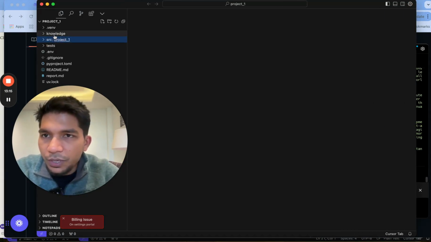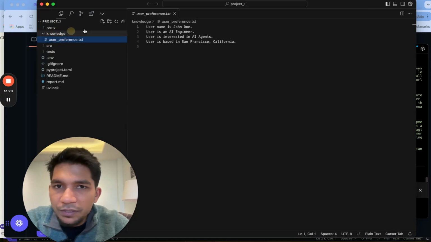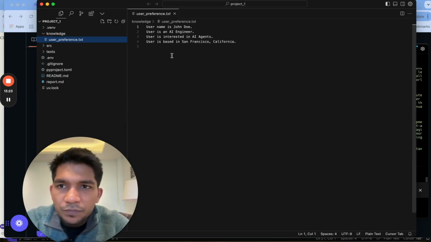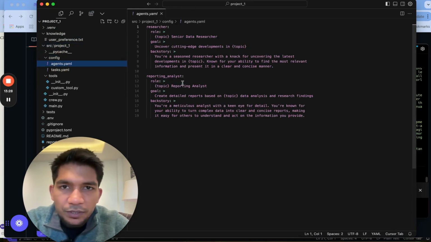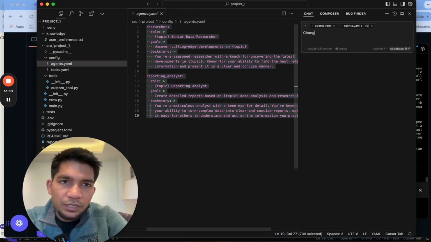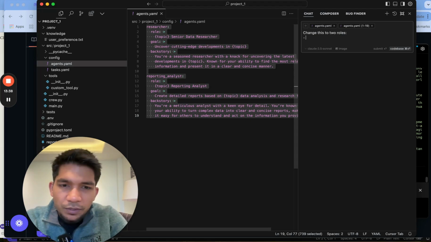So let's go to our, whatever we created is written here. Okay, I don't know what it's used for. So let's go to config, and instead change this to 2 roles. Role 1 I think should be a hiring manager, and 2 a senior recruiter, right?